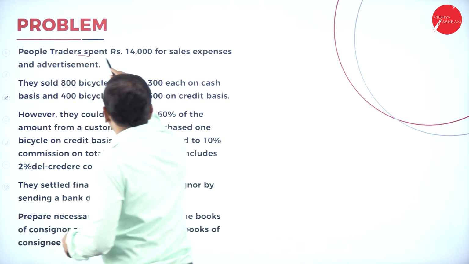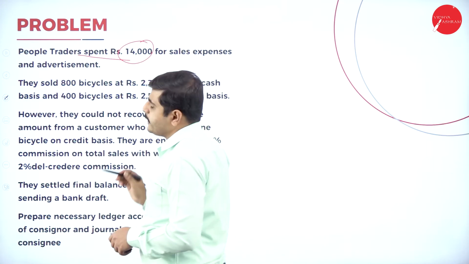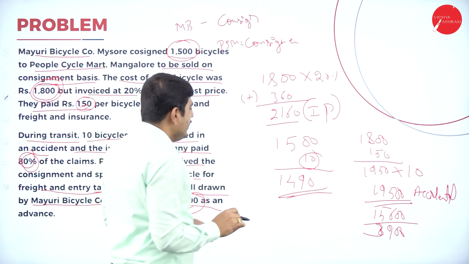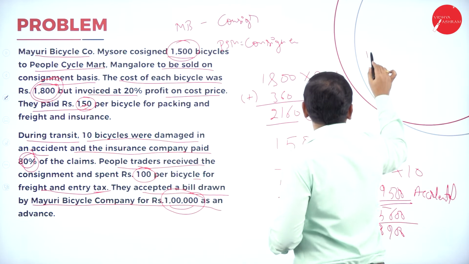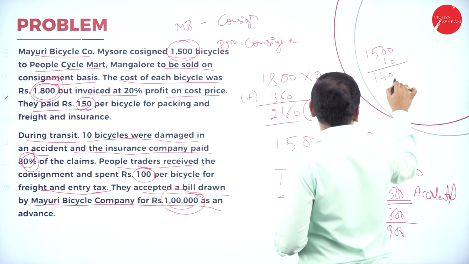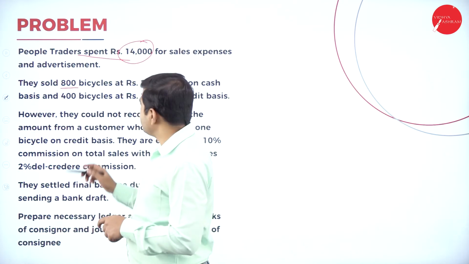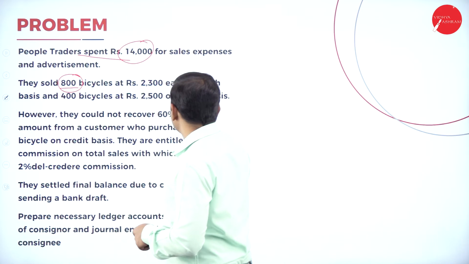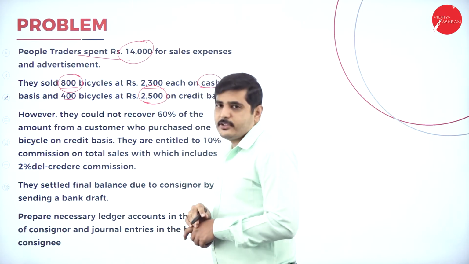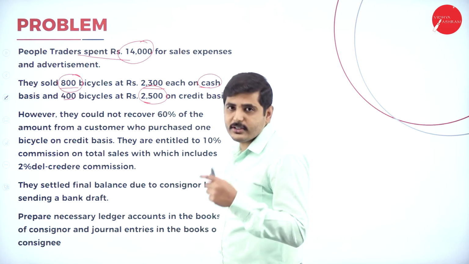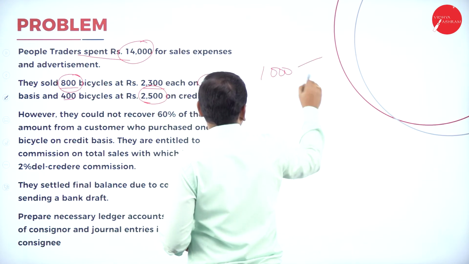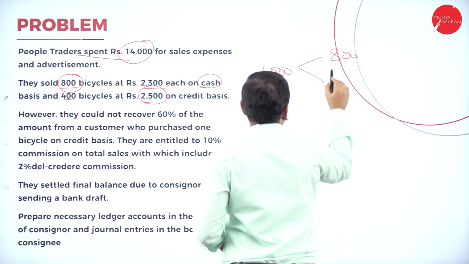Next one, People Traders spent 14,000 rupees for selling expenses and advertisement. They sold 800 cycles. So what is the total cycles received? 1,500 received. Out of that, 10 cycles are damaged, so 1,490 cycles received. Out of the total cycles, 800 cycles they have sold on cash basis. The remaining 400 cycles they have sold on credit basis for 1,500. Why 1,500? Because they have added the interest also. So that means how many cycles sold? 1,000 cycles sold, out of which 800 is cash, 400 is credit.